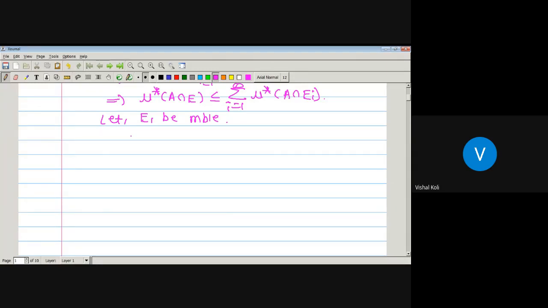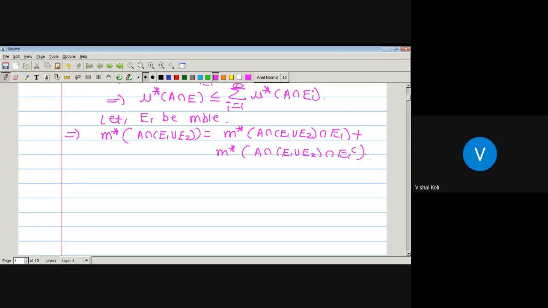As E_1 is measurable, we can write the outer measure of the set A intersection (E_1 union E_2) as the outer measure of A intersection (E_1 union E_2) intersection E_1 plus the outer measure of A intersection (E_1 union E_2) intersection E_1 complement, which is just by the definition of a measurable set.